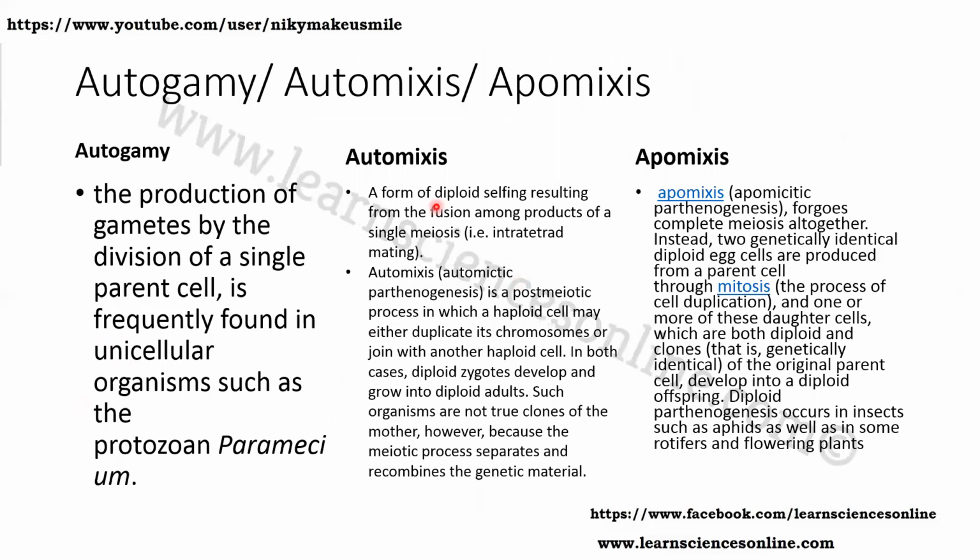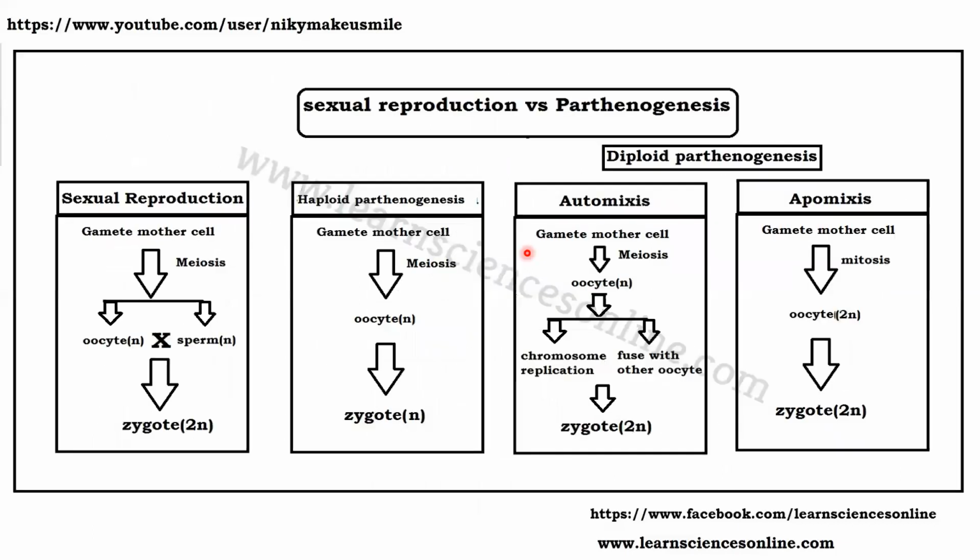Now, the other processes are automixis and apomixis. First of all, automixis and apomixis both are parthenogenetic processes. So what is automixis? A form of diploid selfing resulting from the fusion among products of a single meiosis. When single meiosis products fuse and form a diploid zygote, that process is known as automixis. To understand it better, I have one diagram.